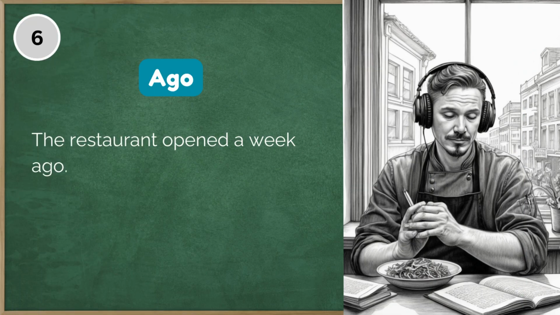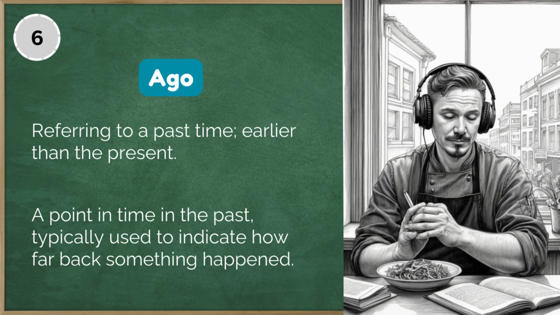6. The restaurant opened a week ago. Ago: referring to a past time, earlier than the present. Ago: a point in time in the past, typically used to indicate how far back something happened.